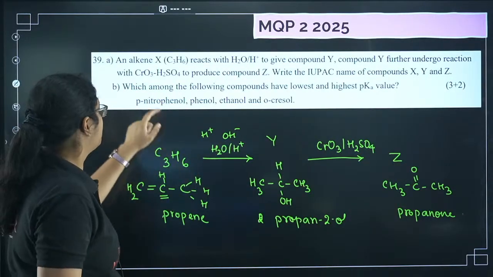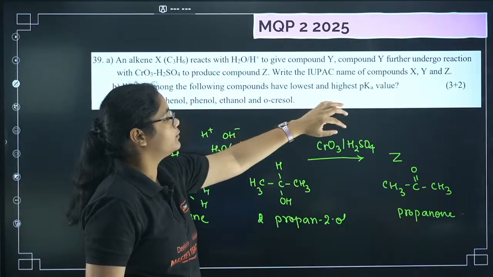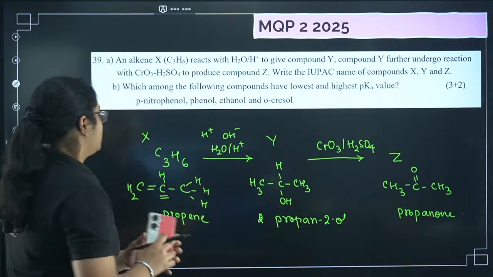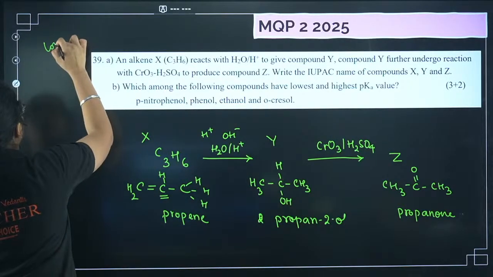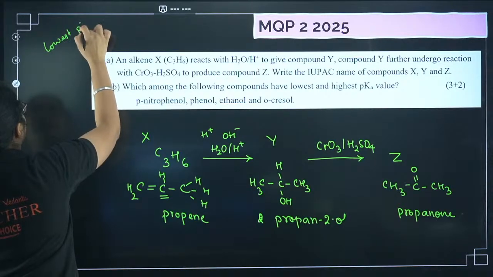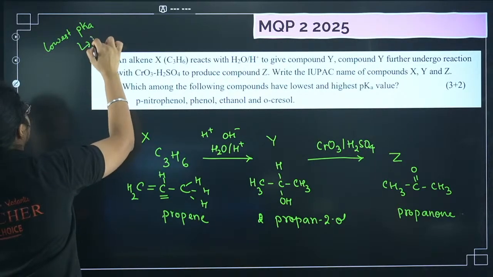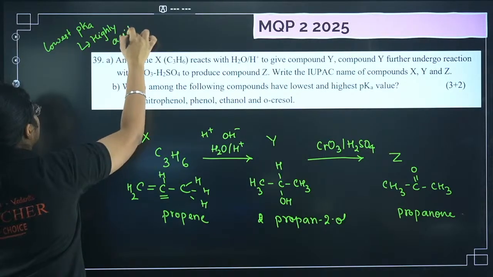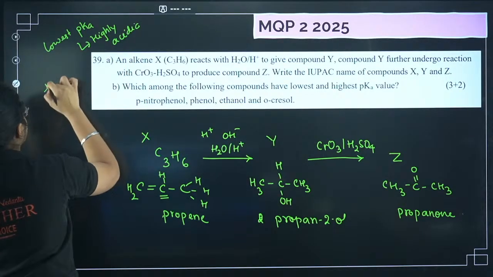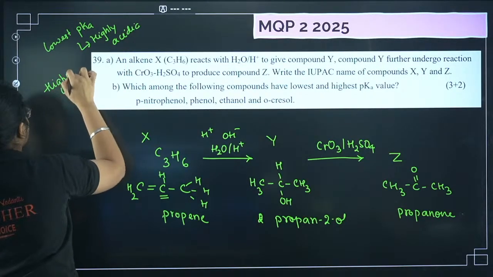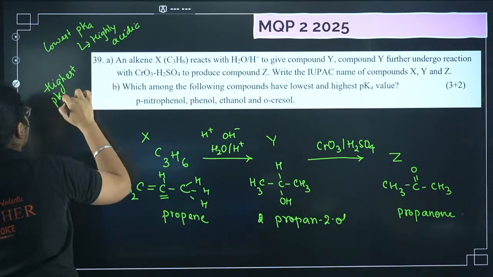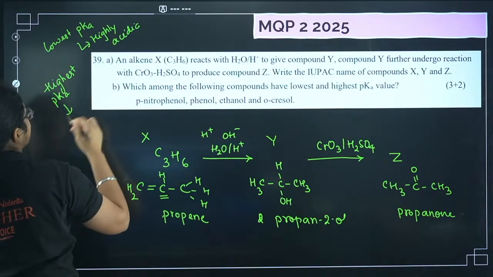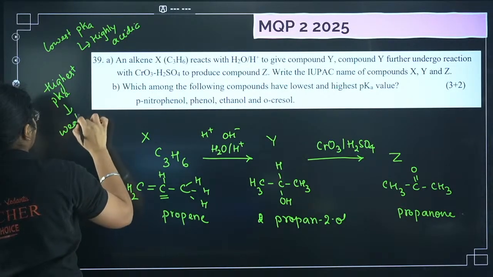Okay, next question. Which among the following compounds have the lowest and the highest pKa value? Now here you should remember, lowest pKa means highly acidic or strong acid, and highest pKa means weakly acidic or weak acid.